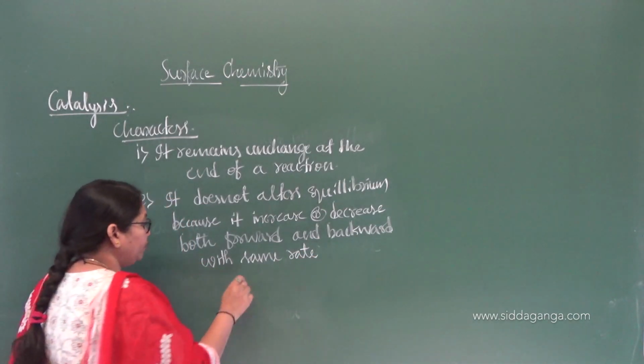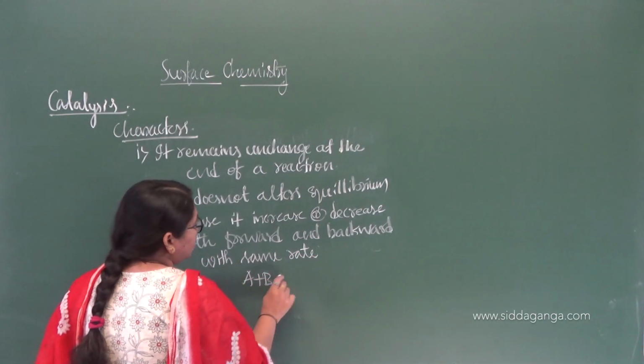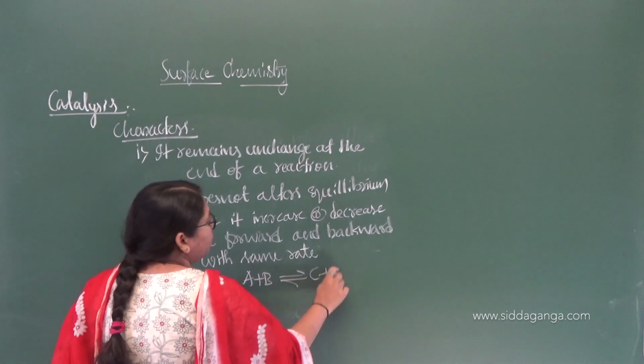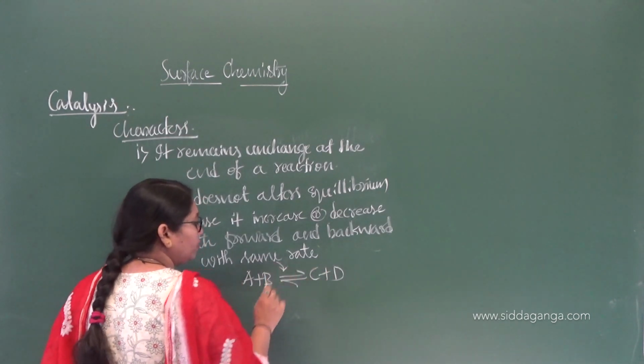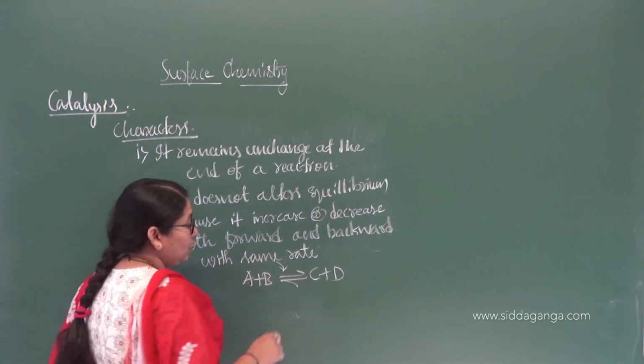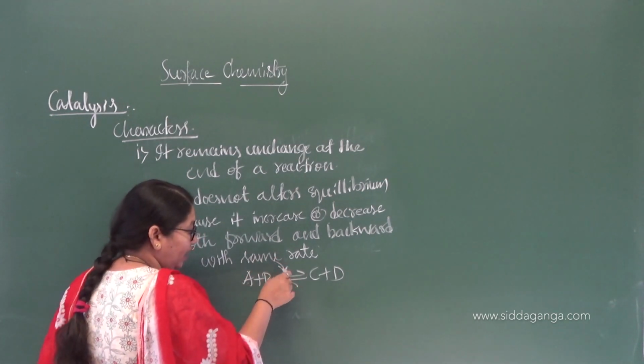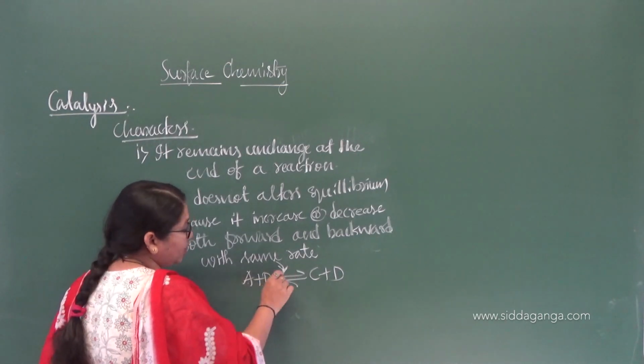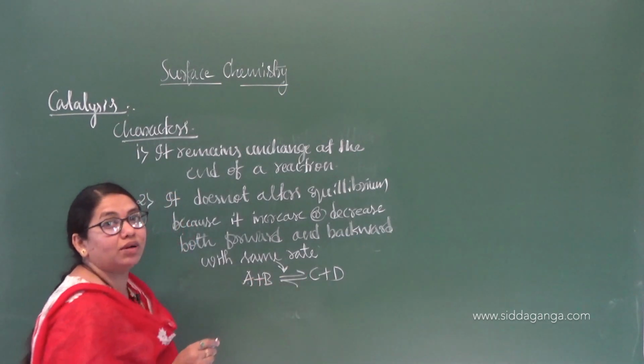If there is a reversible reaction, it attains equilibrium. Now when you add a catalyst, it will not alter the equilibrium. Why? Because the rate at which it increases the forward reaction is equal to the rate of the backward reaction.